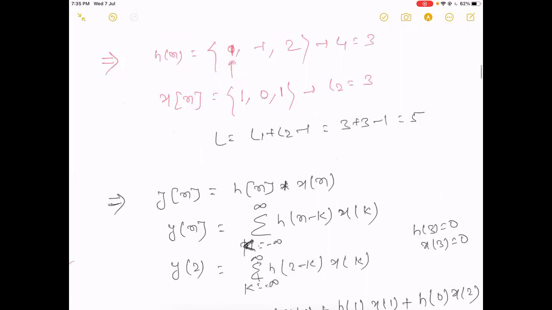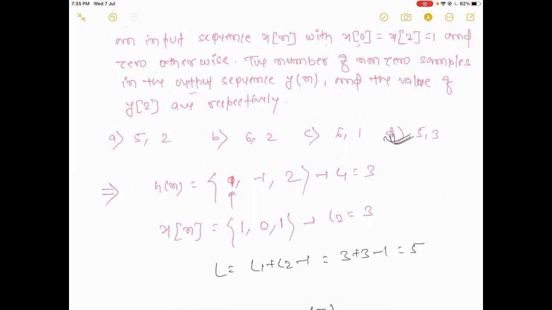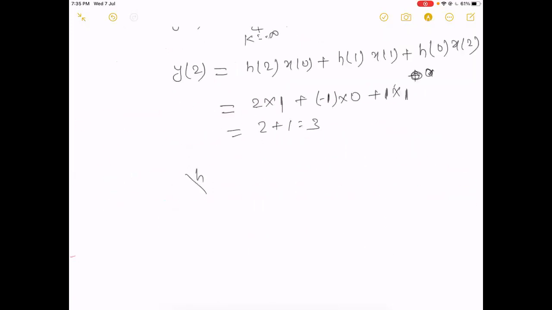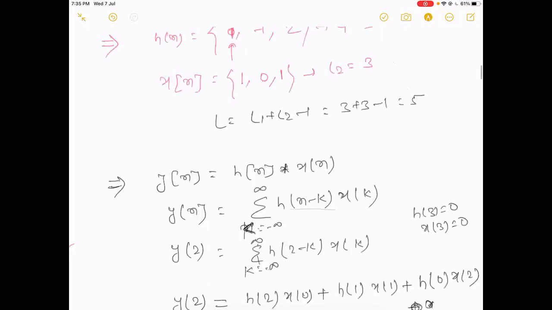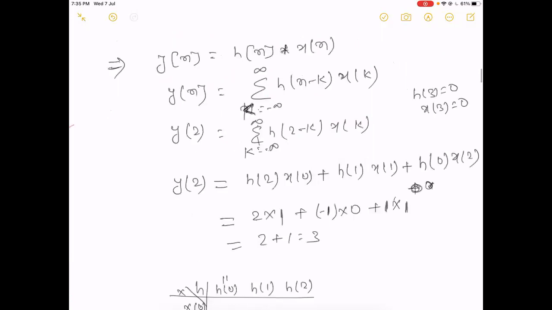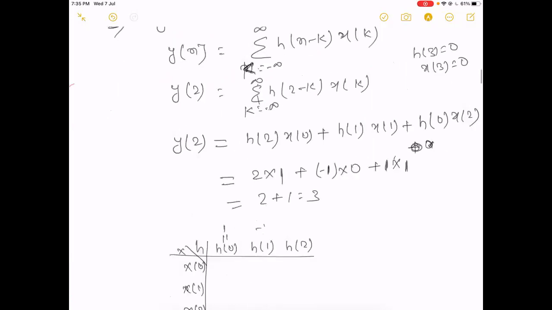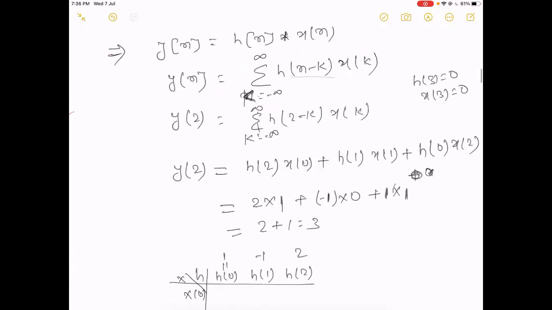Coming to the next method, in tabular form we can get the answer. How do we get the convolution in tabular form? Put h and x here: h0, h1, h2 on one side and x0, x1, x2 on the other. The values of h are 1, minus 1 and 2, and the values of x are 1, 0, 1.